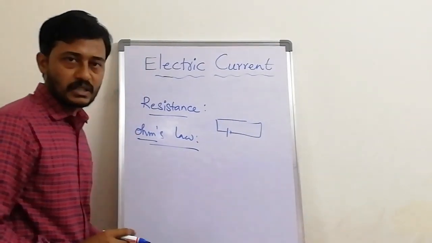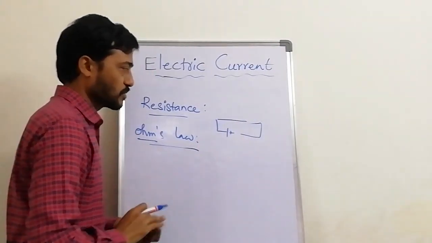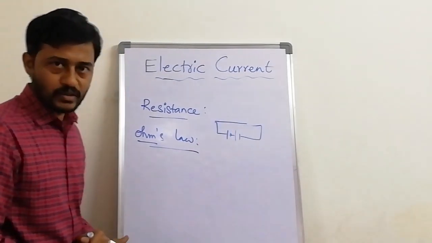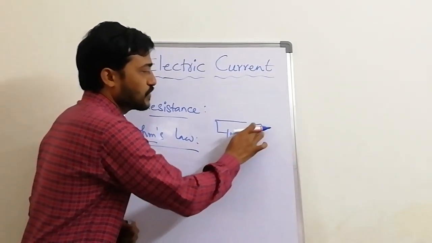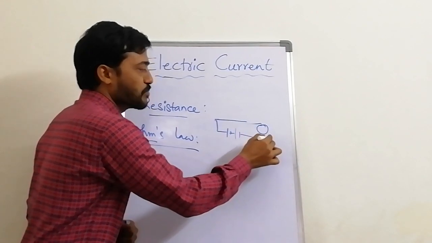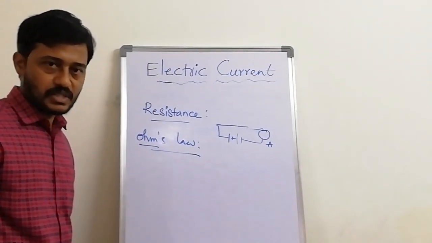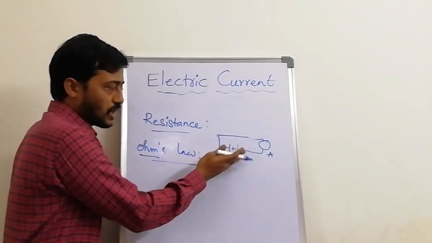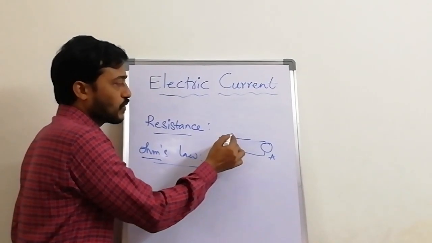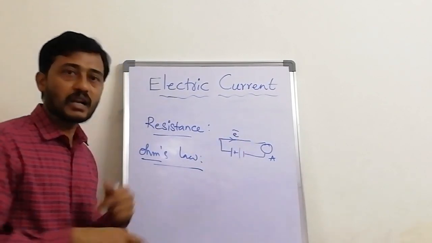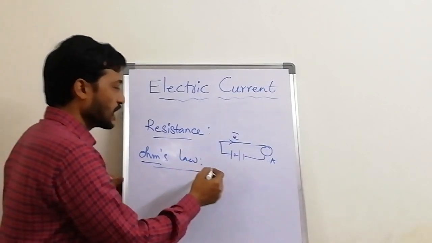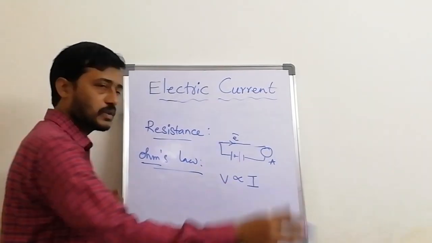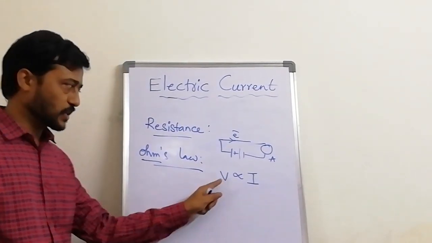if you keep on increasing the potential difference, meaning you are adding batteries, then the change you are going to observe is, for example, if you take a device called an ammeter. An ammeter is a device which measures the current. So when the number of batteries is increased, the flow of electrons also increases. So the relation is given as V is directly proportional to I. So how much potential difference?